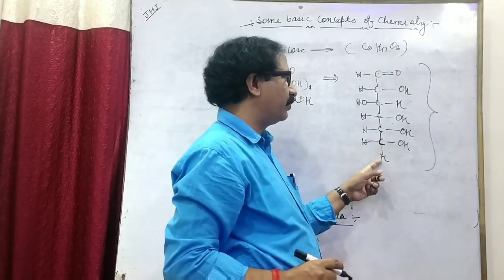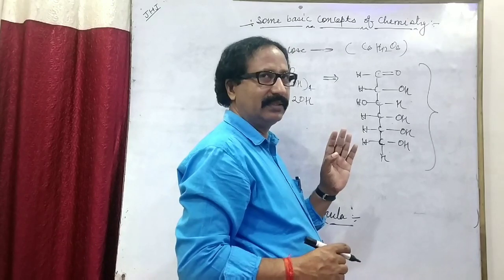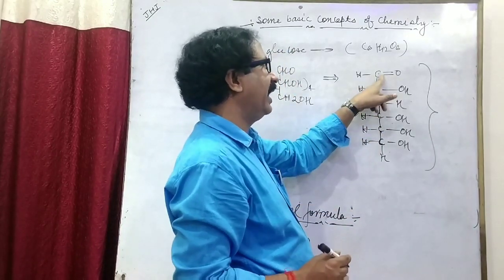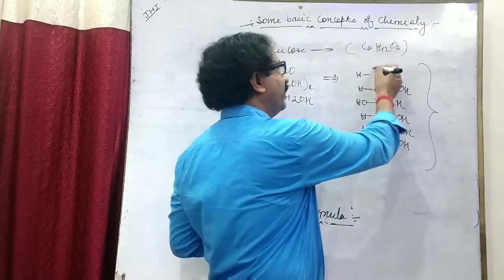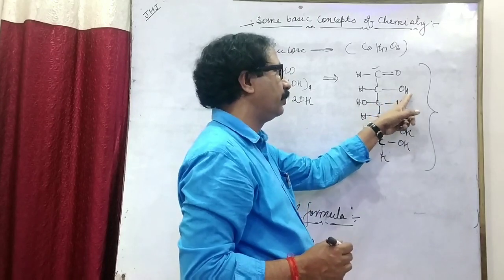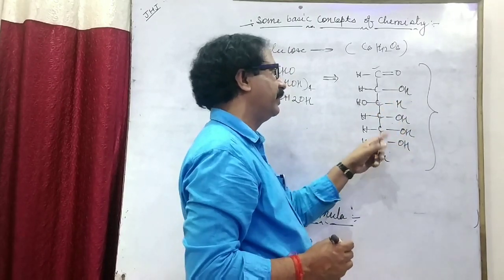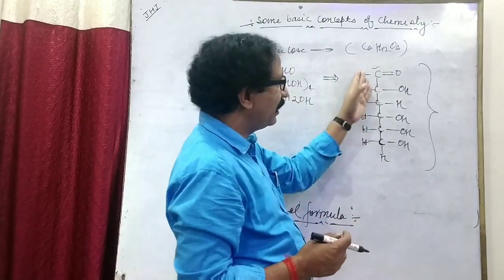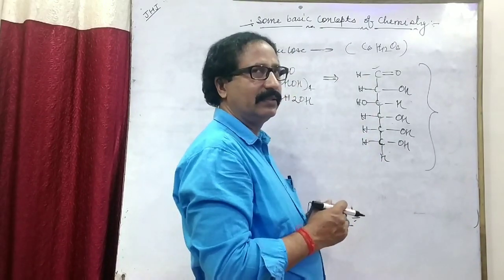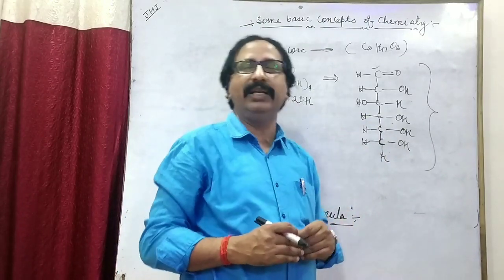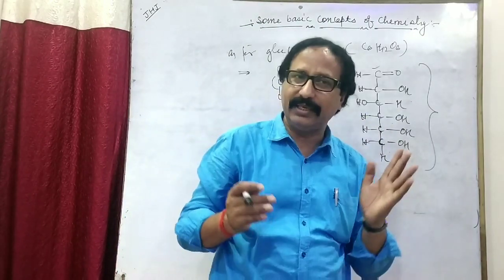So from this structural formula, it is clear that 2 functional groups are present here. Aldehyde in CHO, the first carbon atom is associated with the aldehyde group, and alcoholic groups 1, 2, 3, 4, 5. 5 alcoholic groups, 1 aldehyde group, and different sorts of bonding. This whole information we can collect through structural formula. Okay?